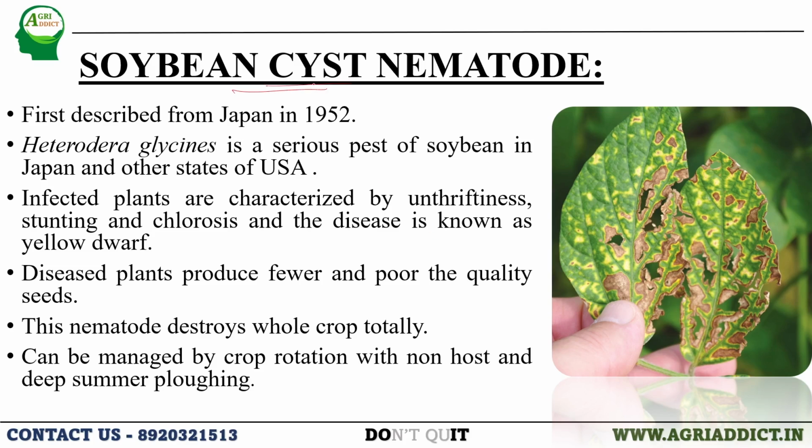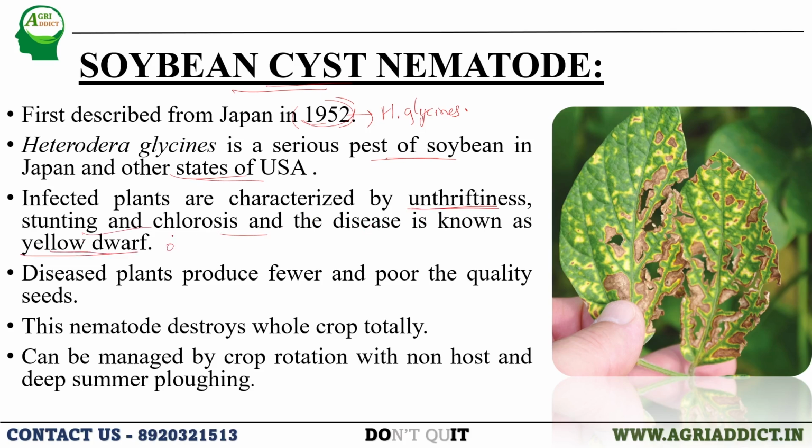Next is soybean cyst nematode. It was first described from Japan in the year 1952. Heterodera glycines. It is a serious pest of soybean, mainly in Japan, and in other states of USA also it is prominent. Infected plants will show characteristic symptoms like unthriftiness, stunting, chlorosis, and the disease caused by soybean cyst nematode is yellow dwarf.